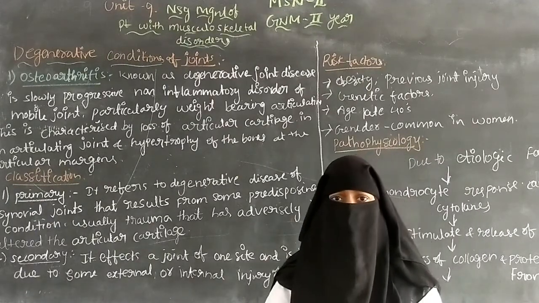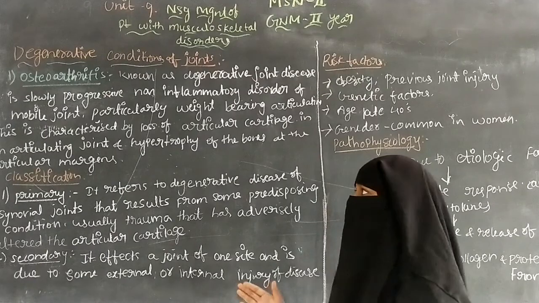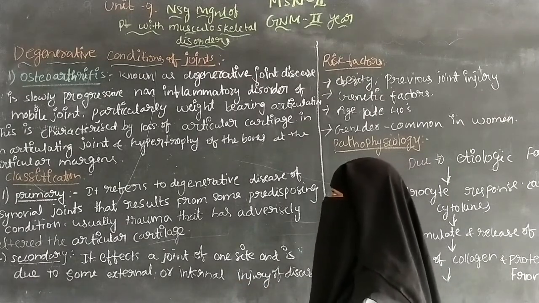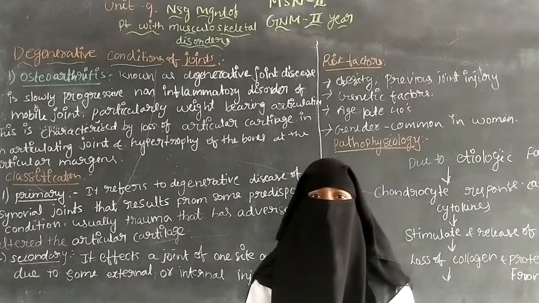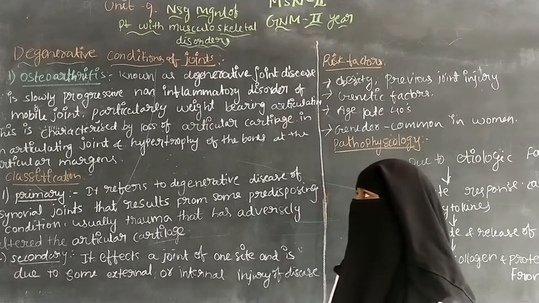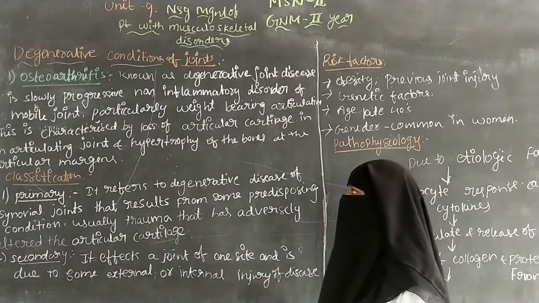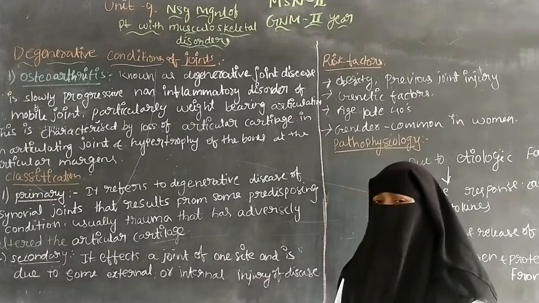Because of more weight on the joint it can be affected, and it is characterized by the loss of articular cartilage and hypertrophy of the bones.